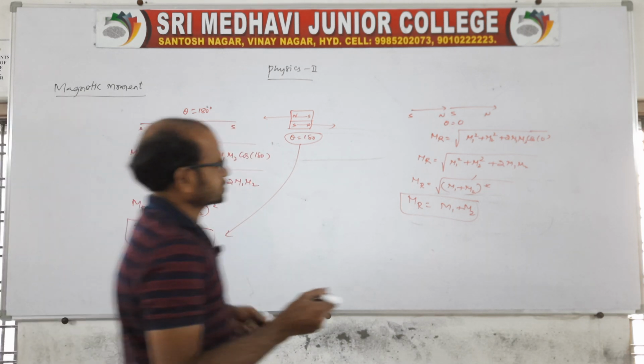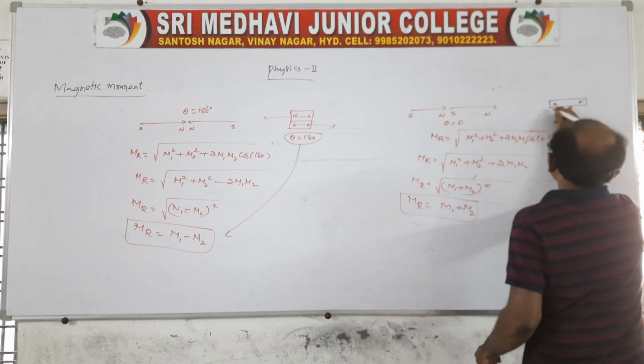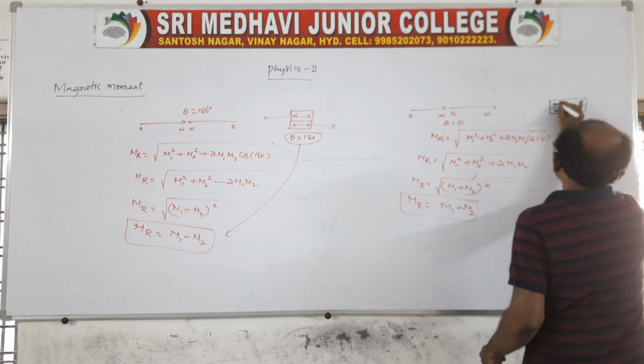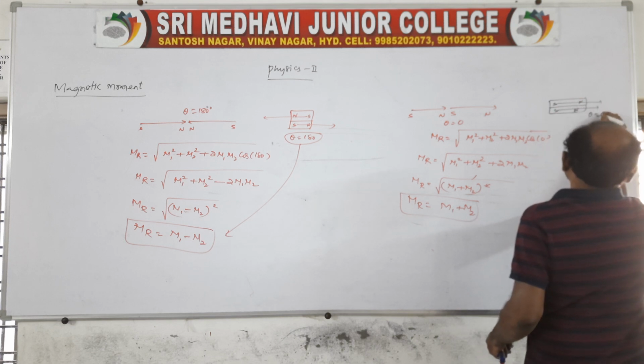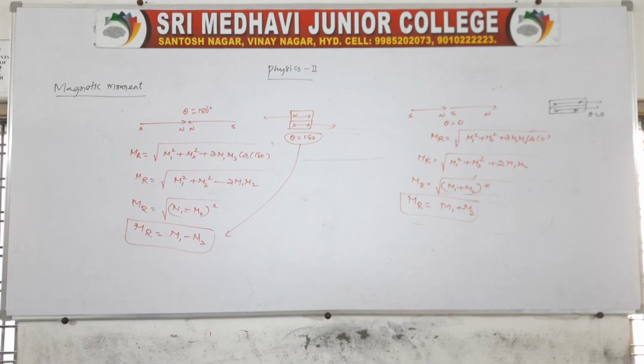So that is about when two magnets are kept in contact. Not only that, we can also take another diagram. If two magnets are kept like this, south north, south north, these are in the same direction, theta is 0, because the direction is outward.